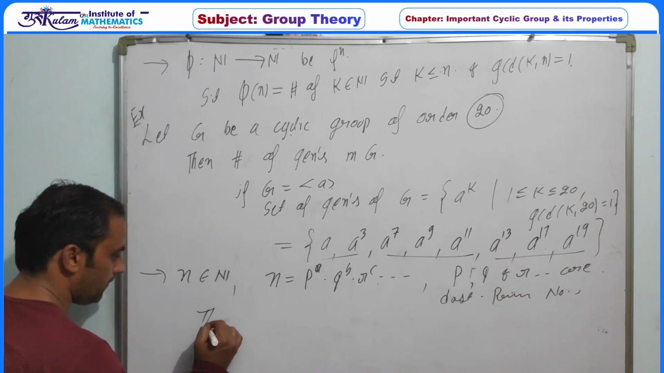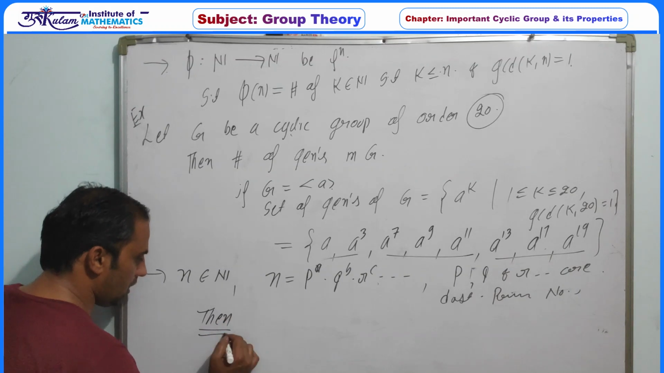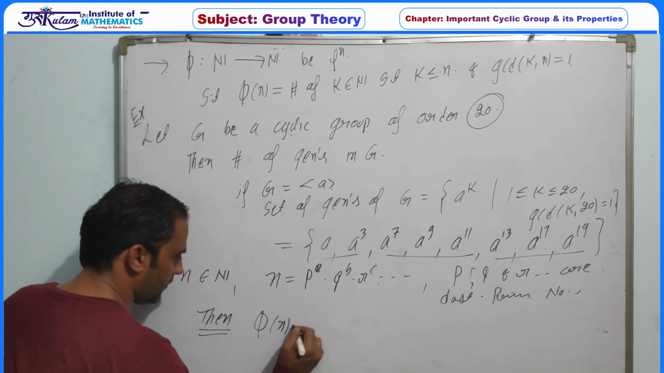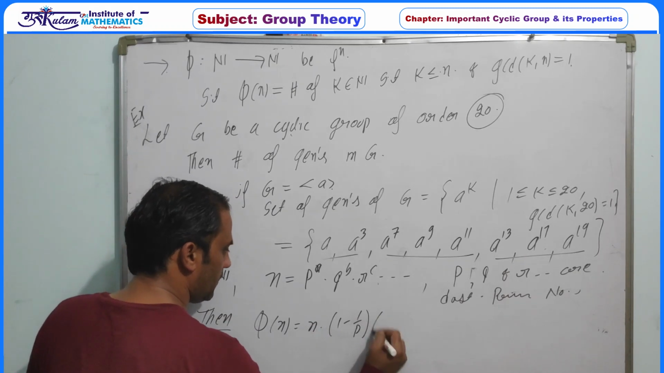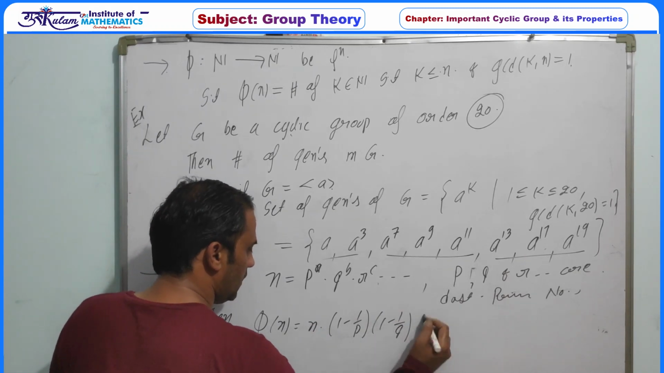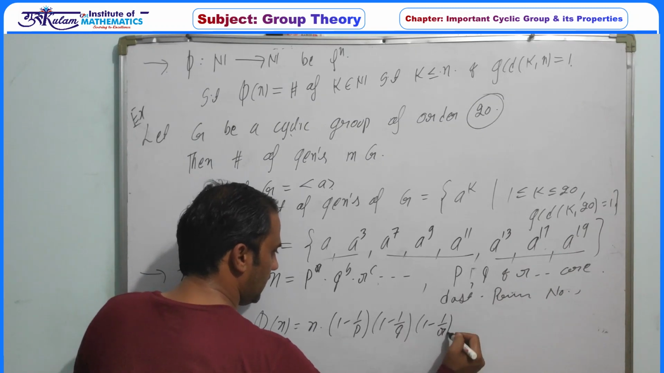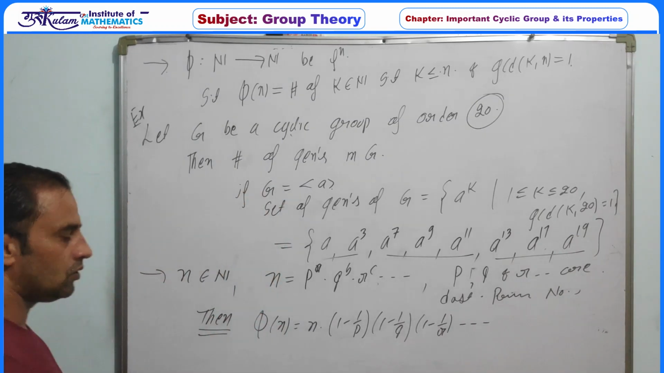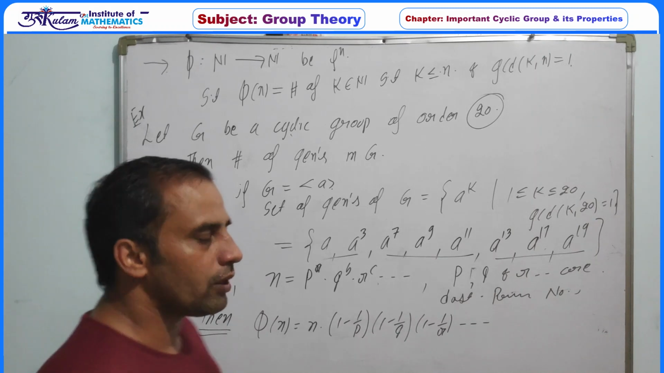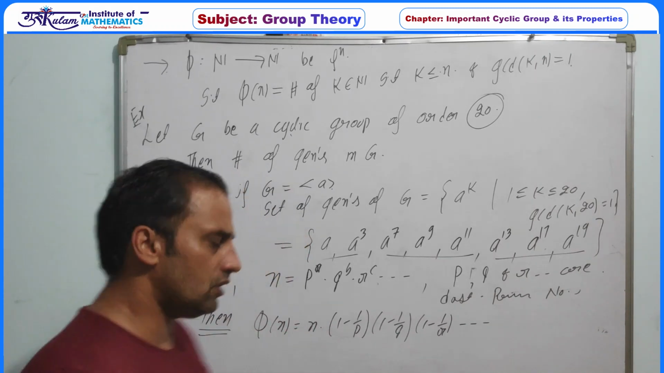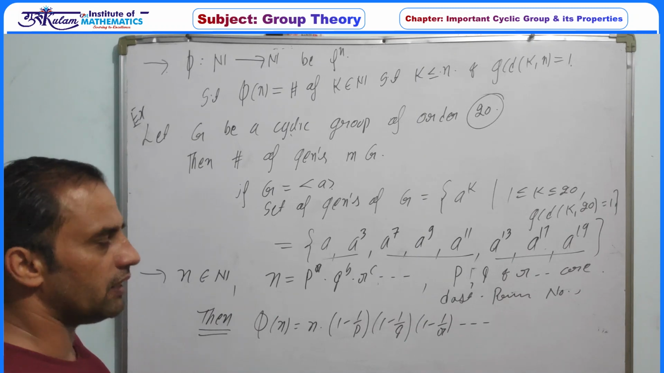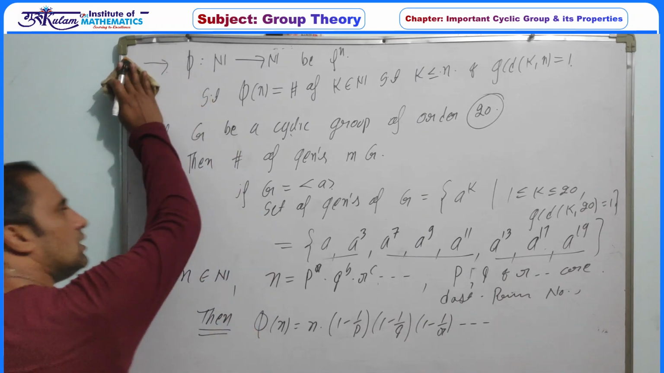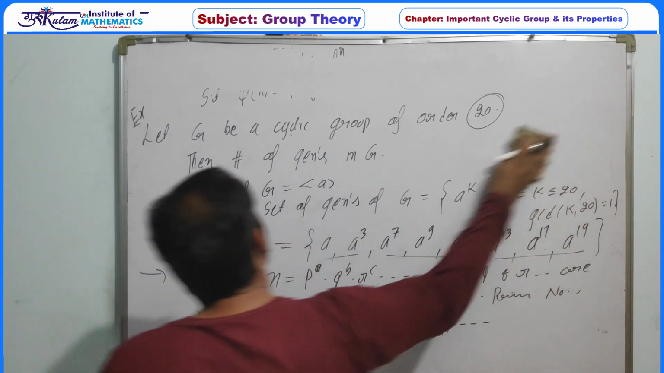Then from number theory, phi of n is given by n into (1 minus 1 upon p), (1 minus 1 upon q), (1 minus 1 upon r), and so on. So this is the direct method to calculate phi. This is simply a concept of number theory. You can easily prove this by number theory. So this we can apply on some large number.